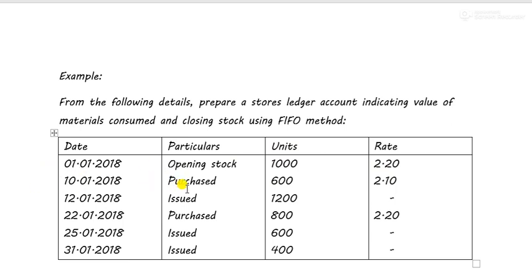On 10 January, a purchase was made of 600 units at the rate of 210. On 22nd January, a purchase was made at the rate of 220. However, on 12, 25 and 31 issues were made, and they have not given me the rate. So the most important part of the sums in this chapter is to find out the rate at which the goods have been issued. That is the only thing that we have to do.